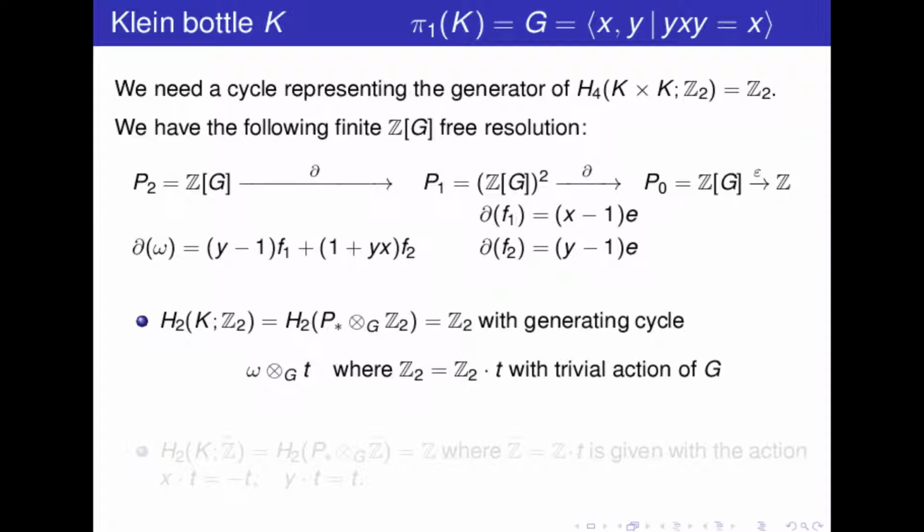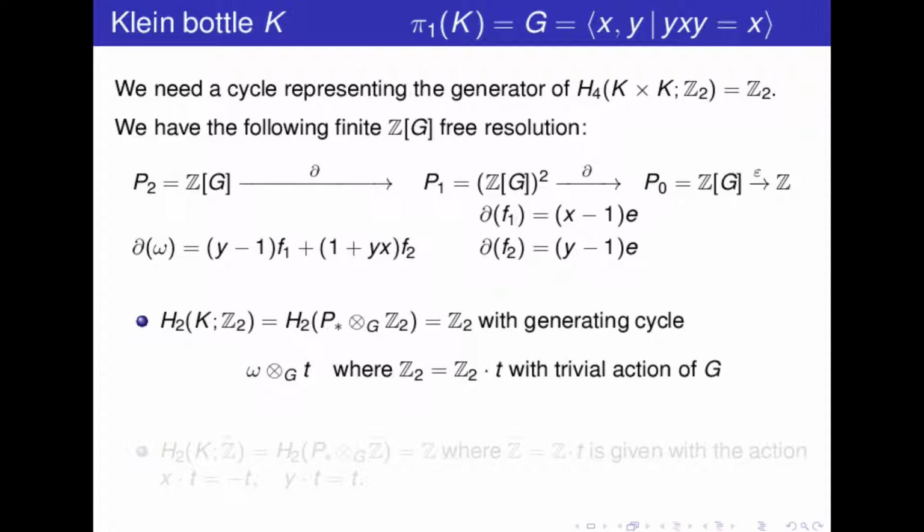So in practice, here we can just substitute X and Y, the elements of the group, by 1. And so we see that this gives 0 here, and this will be 2 times F2, but we are working with Z2 coefficient, so this is 0.